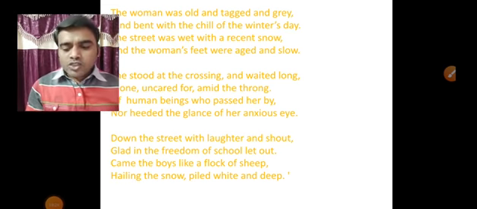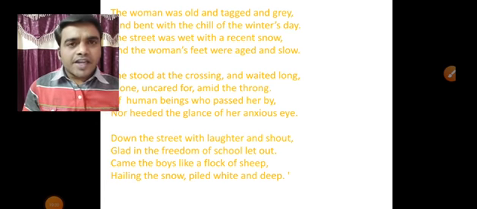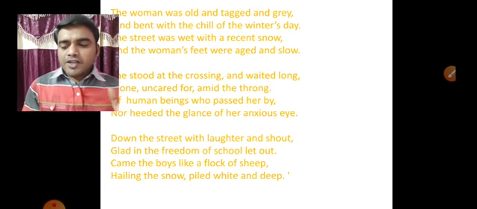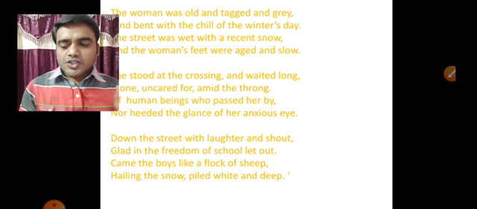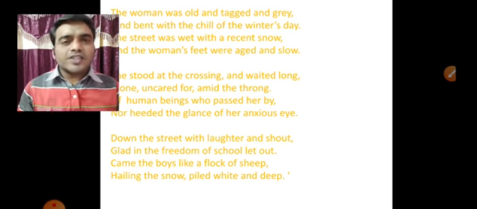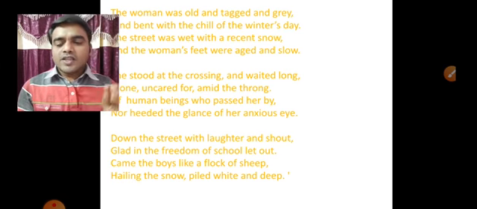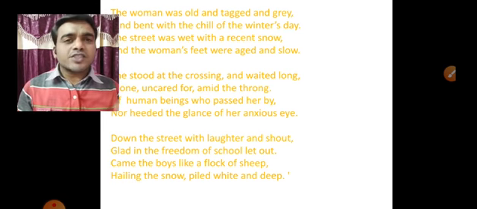The woman was old and ragged and grey, and bent with the chill of the winter's day. The street was wet with the recent snow, and the woman's feet were aged and slow.